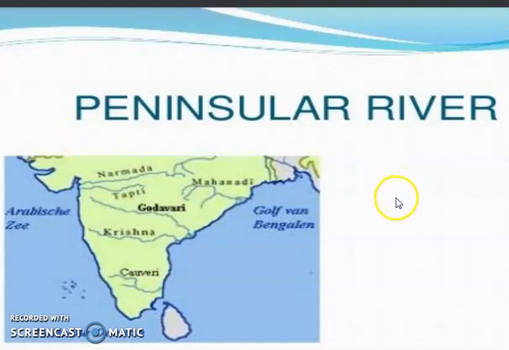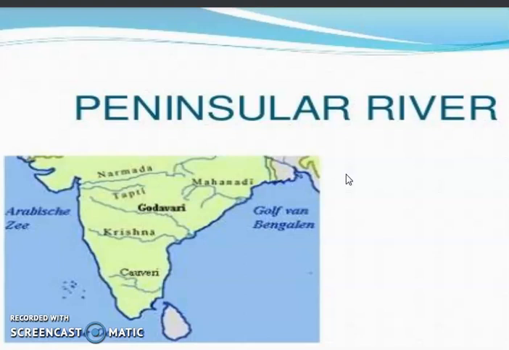Now peninsular rivers have some characteristics, like these rivers don't have water throughout the year. That's why these rivers are also called non-perennial rivers. Peninsular rivers are non-perennial rivers because they don't have water throughout the year. As well, peninsular rivers get their water from rainfall only. There is no relationship between the peninsular rivers and the glaciers. The peninsular rivers get their water from rainfall only. That's why these rivers don't have water throughout the year.